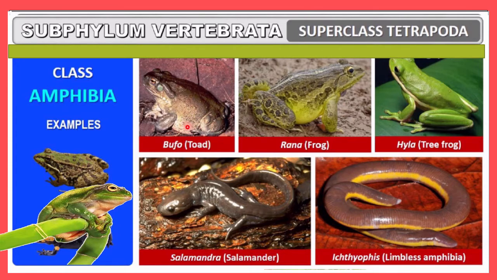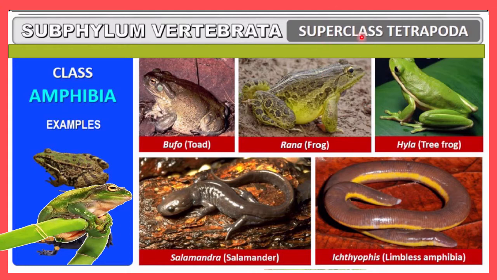Here you can see this is a Bufo frog, and that is also called a toad. I already told you, you must remember all examples along with the brackets. So here Rana, this is a very unique frog, Rana tigrina is the scientific name, and that is also a frog. Here a tree frog is there, and that is called Hyla. And here Salamandra, that is a salamander. And these you must remember, very unique. Though it is included in Tetrapoda.